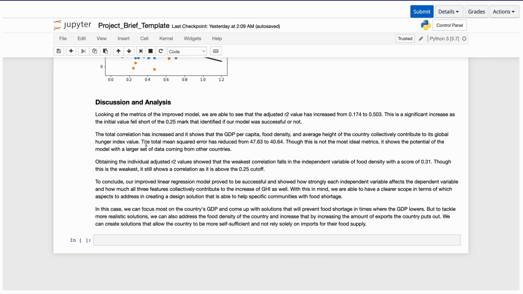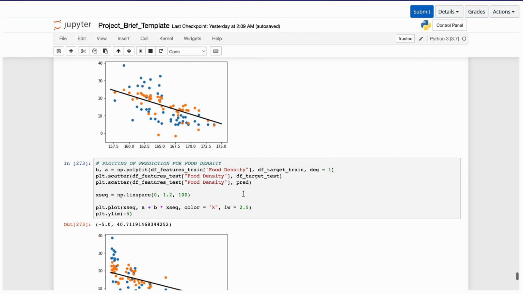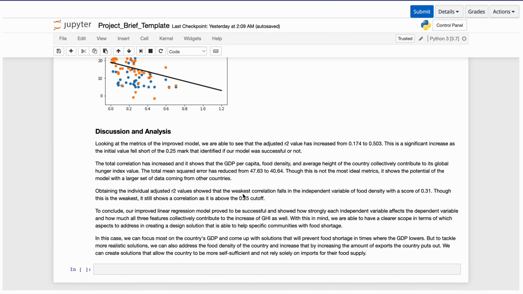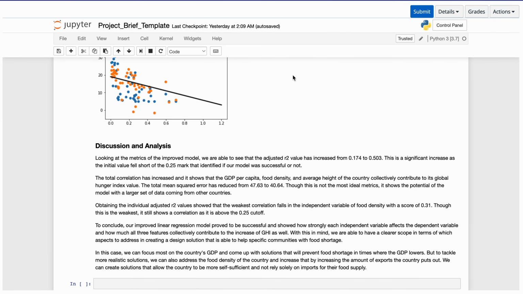And the total correlation has increased, which shows that all these variables are indeed contributing to the food shortage probability. And in this case, we're now able to create design solutions that are targeted and that can address each of these variables independently, because now we know that each has correlations with the GHI. And that will be all for our project.